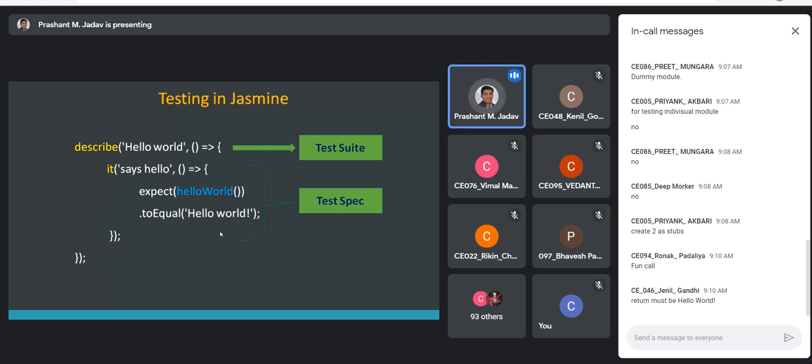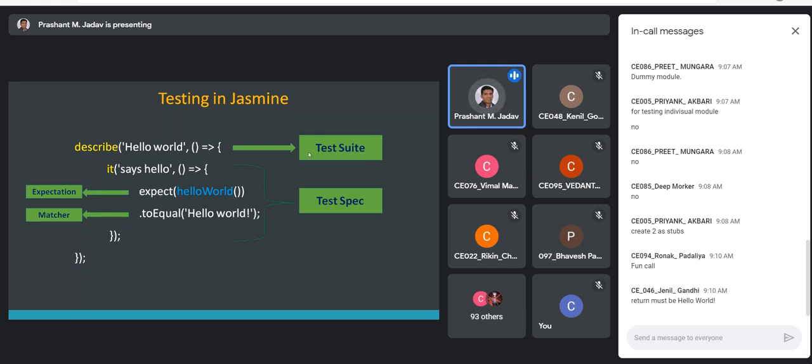Now within the callback function, we can write down the actual test case. Here some built-in methods are used, like expect. We are expecting what? Within that, I'm invoking the hello world function. This hello world will return some value so that I can compare via the matcher function. One of the matcher functions available in the Jasmine framework is toEqual. So dot toEqual, and the value should be the string hello world. So this is my complete test case written in Jasmine.